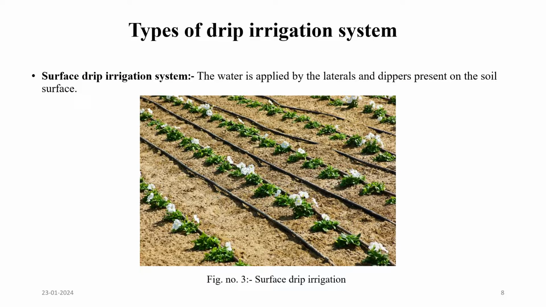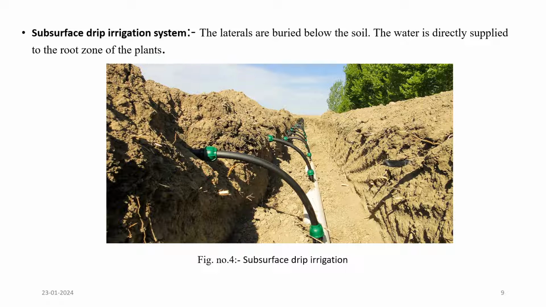In the next slide, types of drip irrigation system. Surface drip irrigation system: the water is applied by the laterals and drippers placed on the soil surface. The figure represents surface drip irrigation. In the next slide, the subsurface drip irrigation system: the laterals are buried below the soil and water is directly applied to the root zone of the plant. The figure represents subsurface drip irrigation.